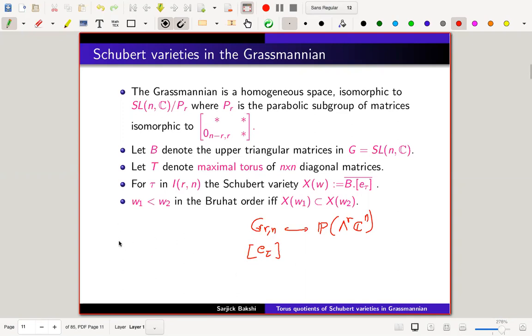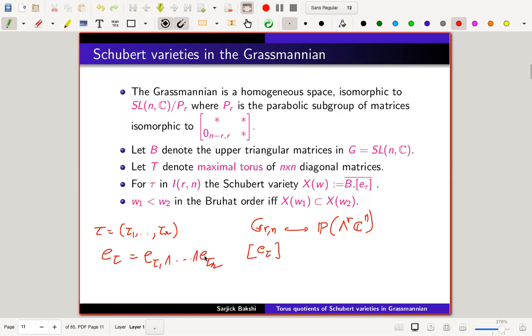Just to remind, if τ is (τ1, ..., τr), an element in I_{r,n}, then e_τ is e_{τ1} wedge